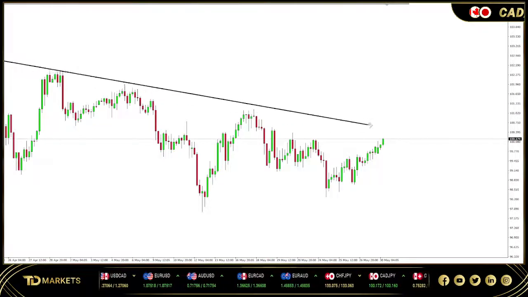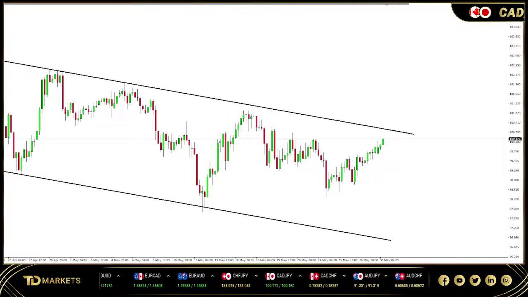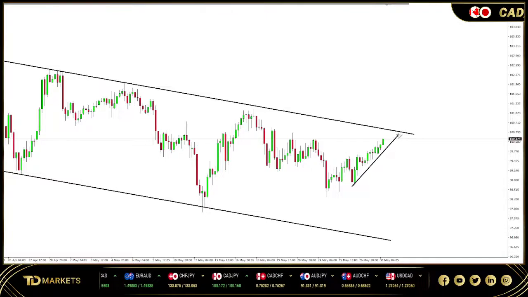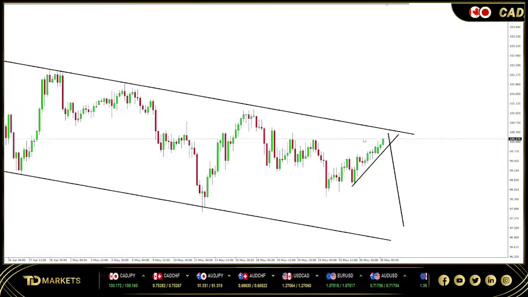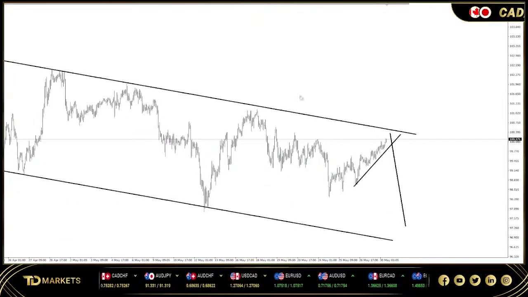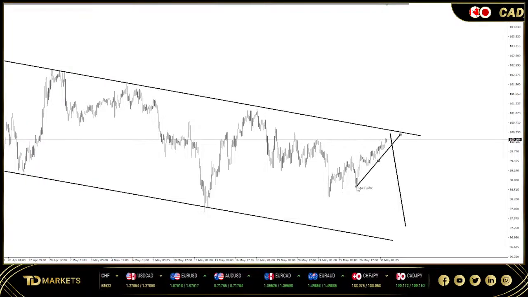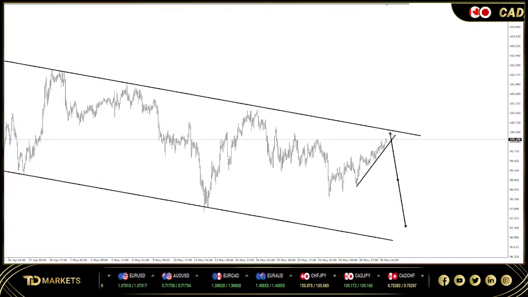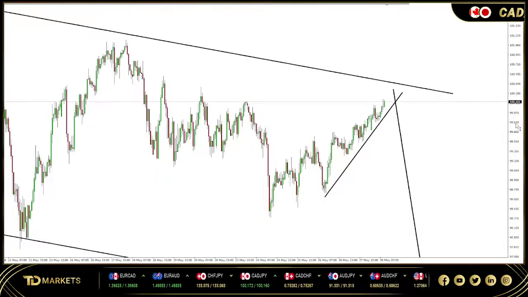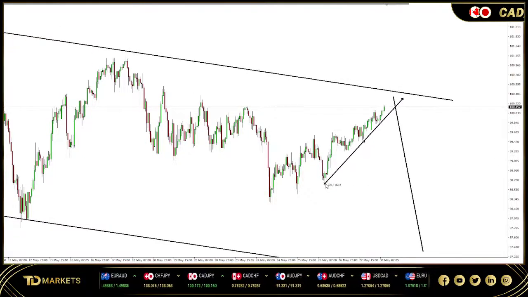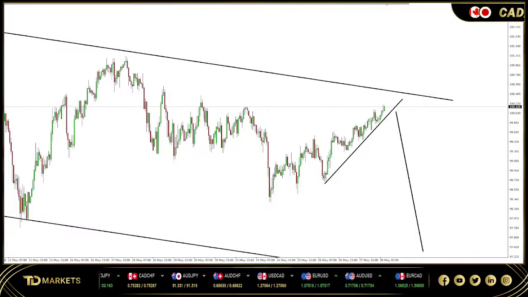Second scenario, because it's also in the middle, and we still have this as our descending structure, we can easily see the market pushing back to the trend line, reject, and then drop again. That's the second scenario, right? We've got two scenarios on these pairs because they are still in the middle of structures. So once the market is in the middle of structures, it can develop any structure it wants, but you as a trader need to understand which sort of structures it can develop, right? So let's see how the market is going to move from there.